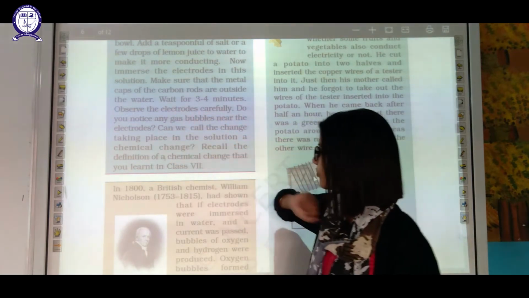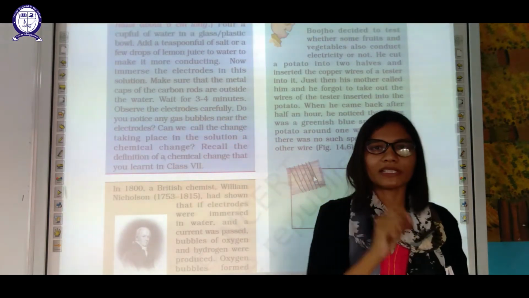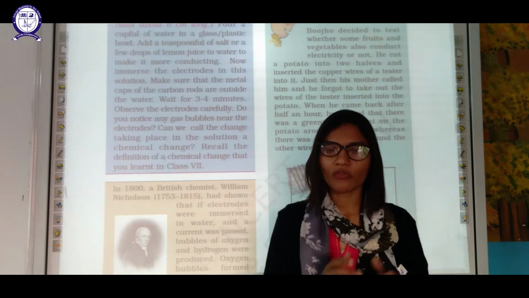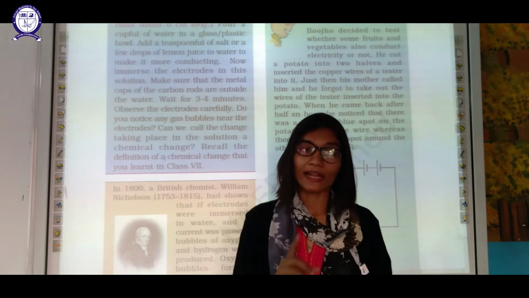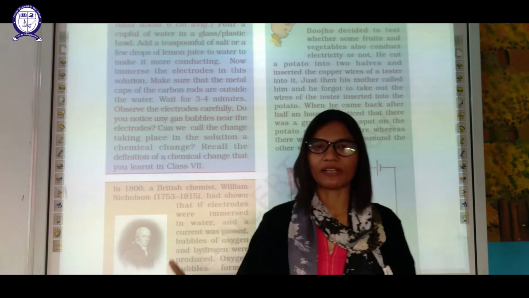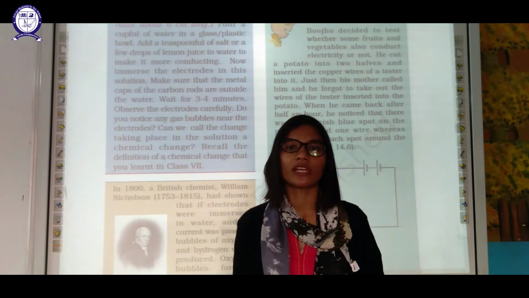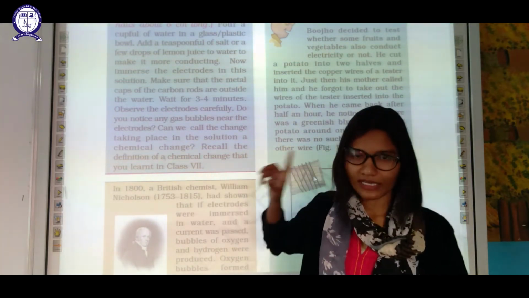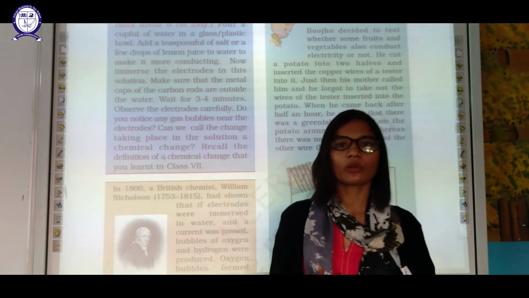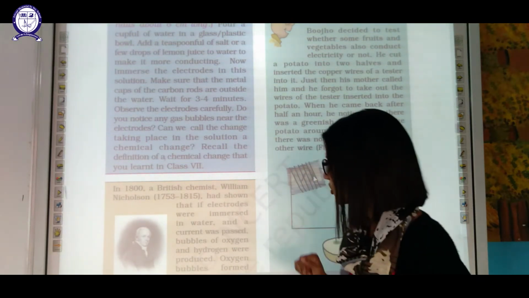Observe the electrodes carefully. You will observe bubbles. These are bubbles of oxygen and hydrogen. The presence of bubbles indicates a chemical change. So this activity demonstrates that electricity also has a chemical effect. Okay. This is a demonstration of this.